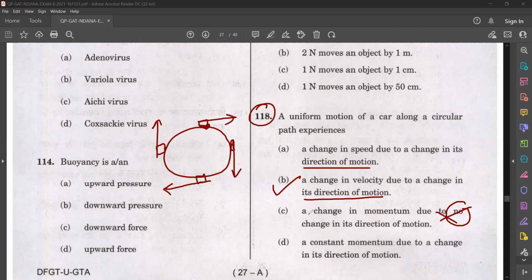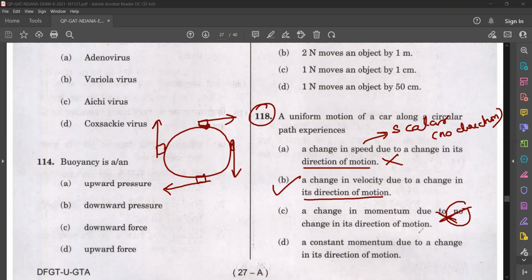Now we have to check the options. Change in speed due to change in direction of motion. See, speed is a scalar quantity. That means it does not have any direction. We don't have to consider the direction. So change in speed due to change in direction, that statement is wrong.